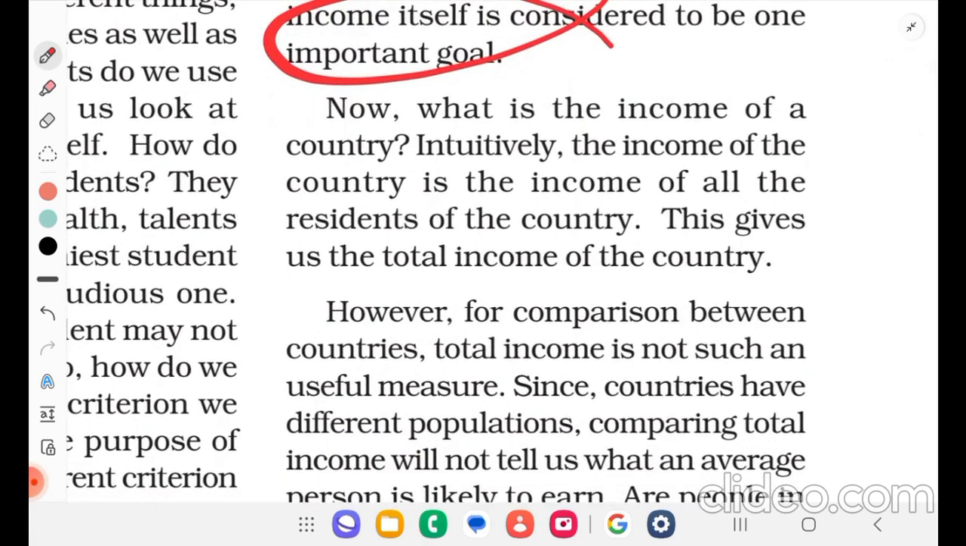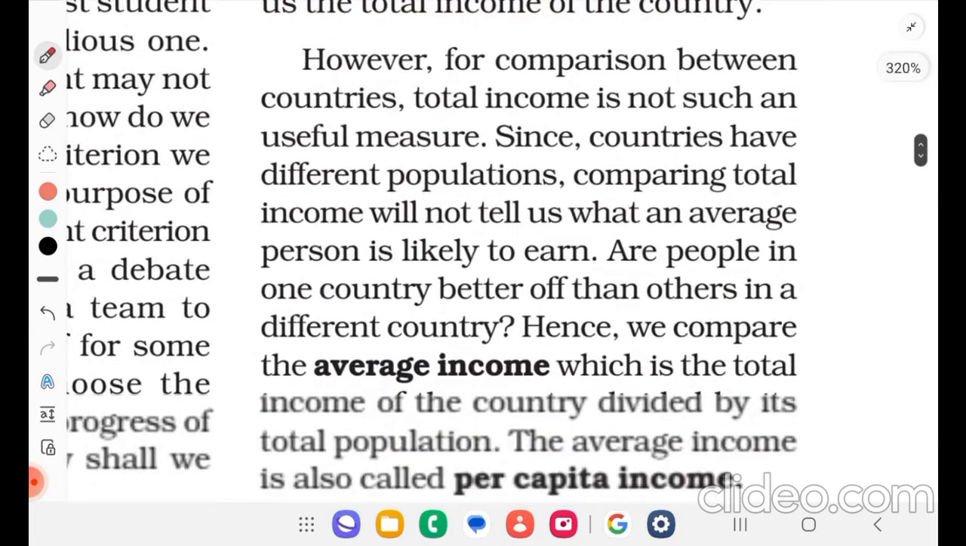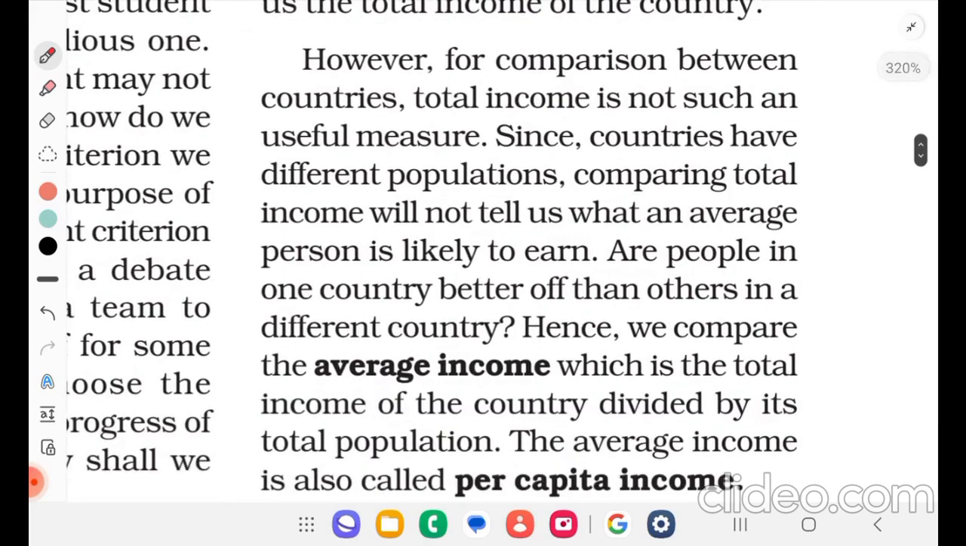Intuitively, the income of a country is the income of all the residents of a country. This gives us the total income of a country. However, for comparison between countries, total income is not such a useful measure.